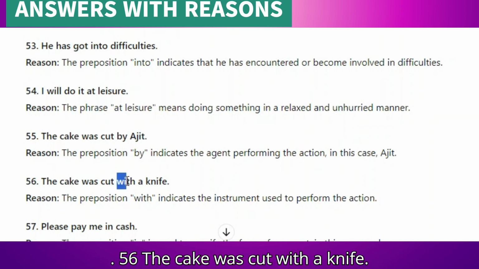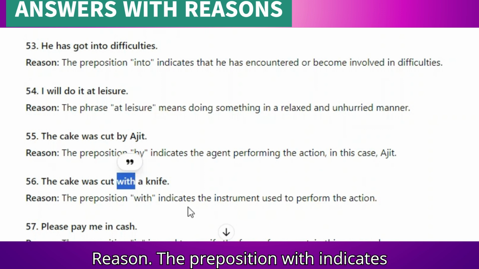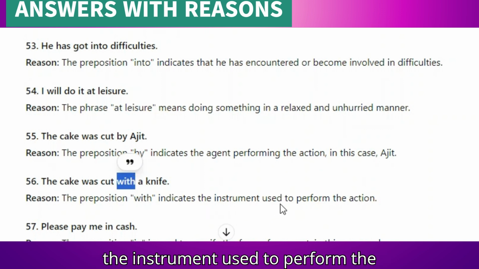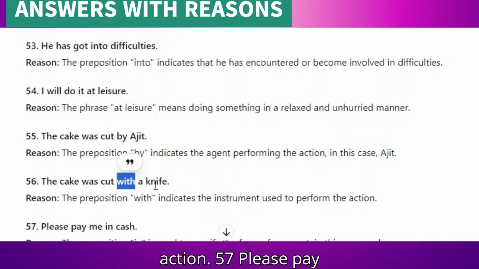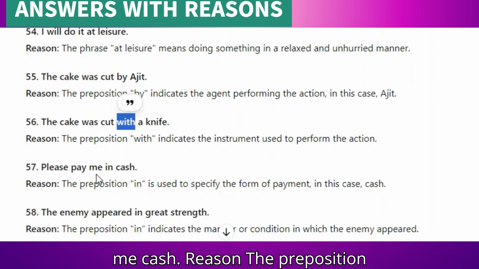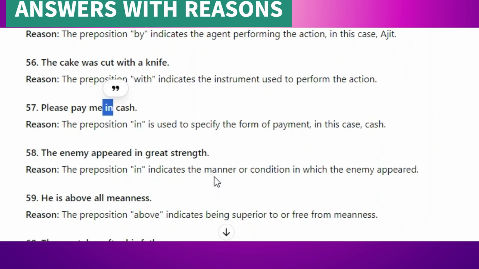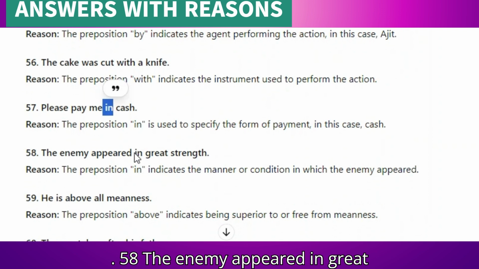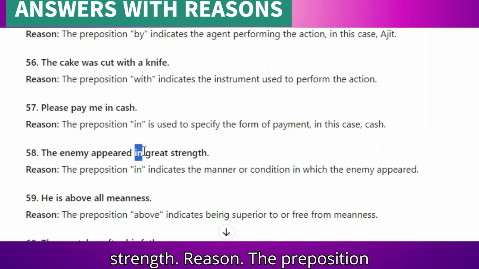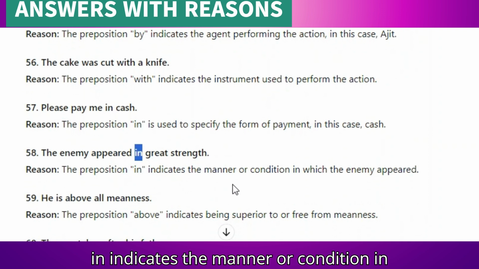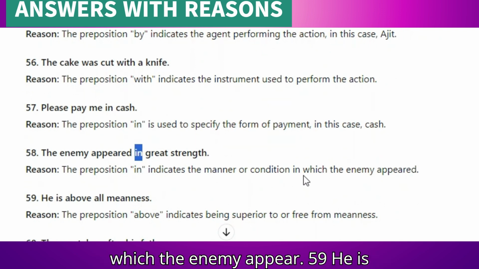56. The cake was cut with a knife. Reason: the preposition with indicates the instrument used to perform the action. 57. Please pay me in cash. Reason: the preposition in is used to specify the form of payment, in this case, cash. 58. The enemy appeared in great strength. Reason: the preposition in indicates the manner or condition in which the enemy appeared.